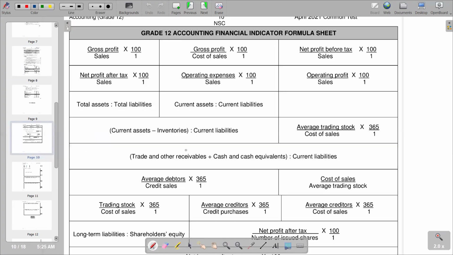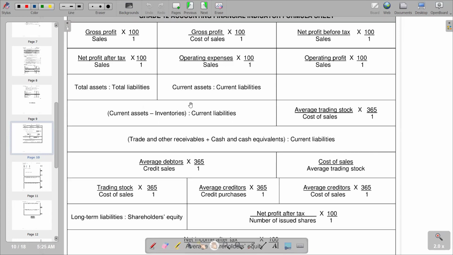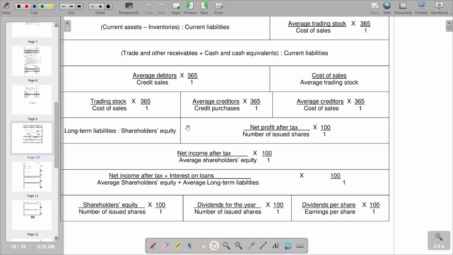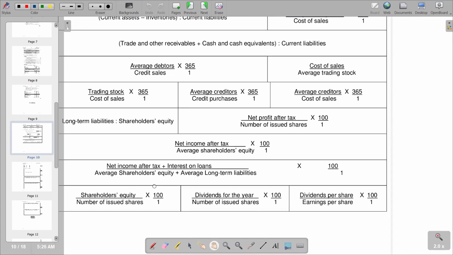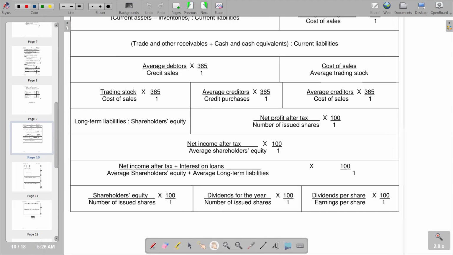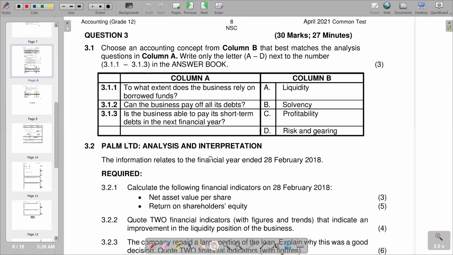That's where we can try to identify that formula. We see that we have got it here, which is shareholders' equity over number of issued shares times 100 over 1, and we are supposed to leave it in cents.